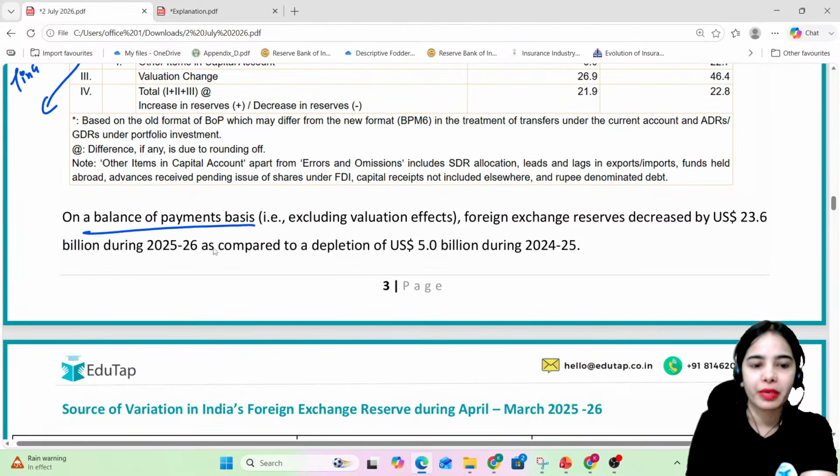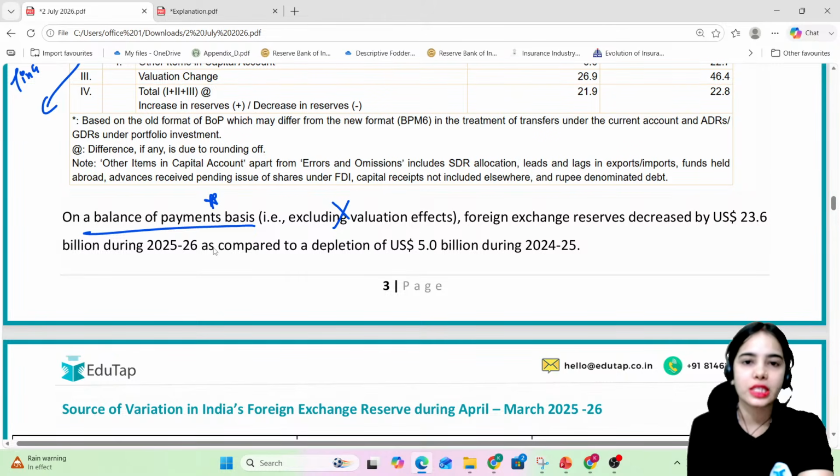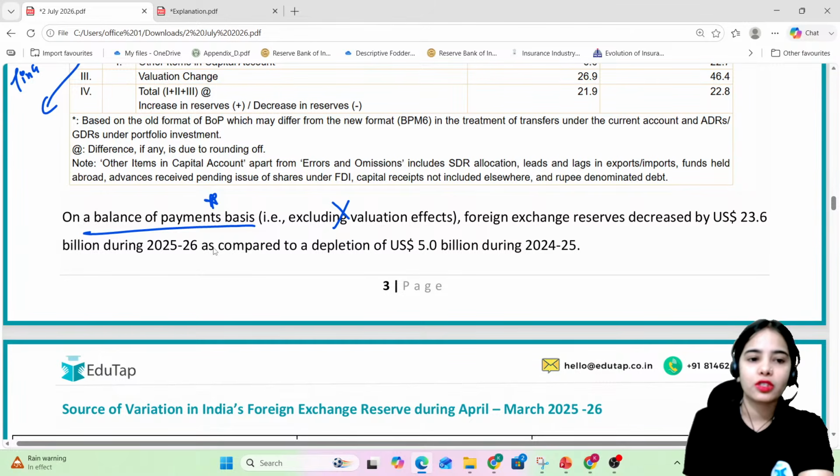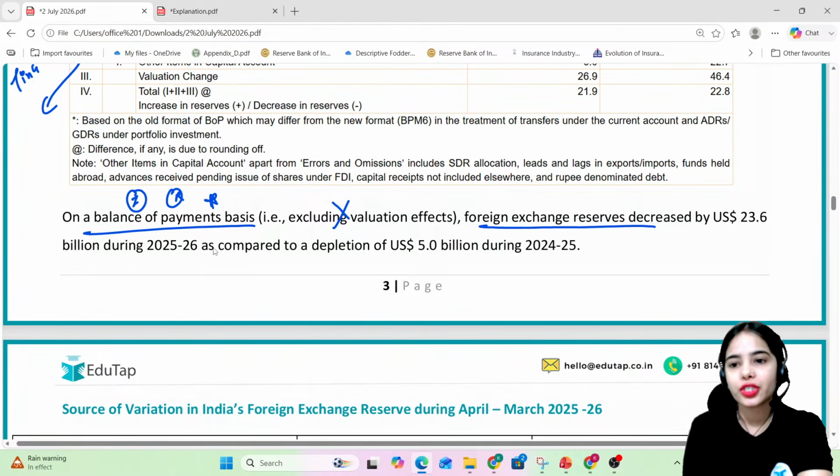Okay, so this is the situation. On a balance of payment basis, we are not seeing the valuation effect, we are not seeing the other effects right now, only on the basis of the transactions between India and the rest of the world. Foreign exchange reserves decreased by $23.6 billion.